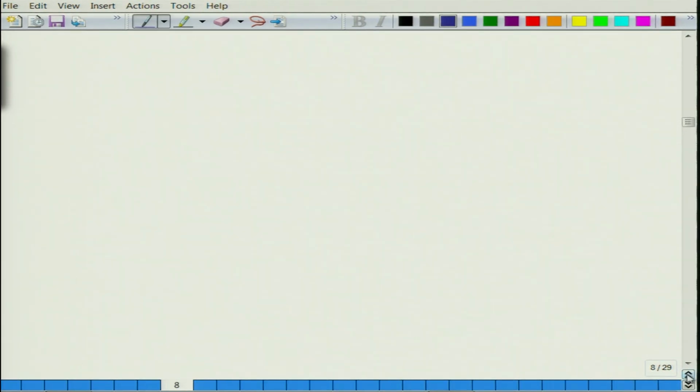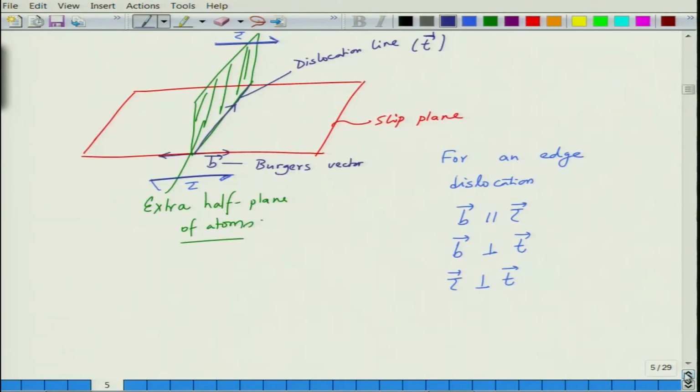When the dislocation line would have completely moved out of the crystal applying the stress, this would have been the situation. So, this is in contrast to what we see in the edge dislocation. In the edge dislocation, Burgess vector is parallel to shear stress, but Burgess vector is perpendicular to dislocation line, and as a result the dislocation line is perpendicular to shear stress.